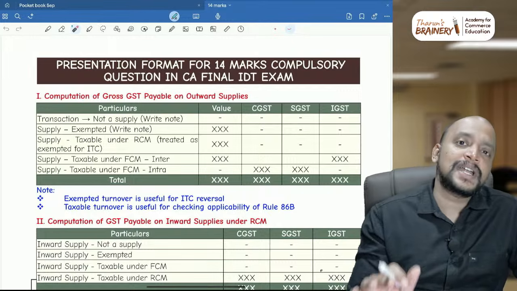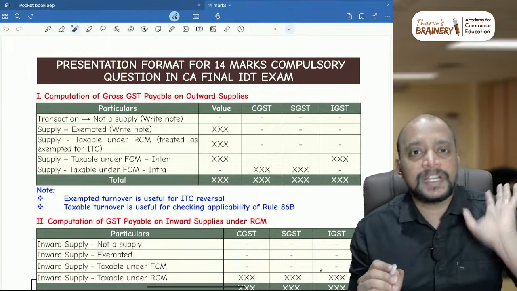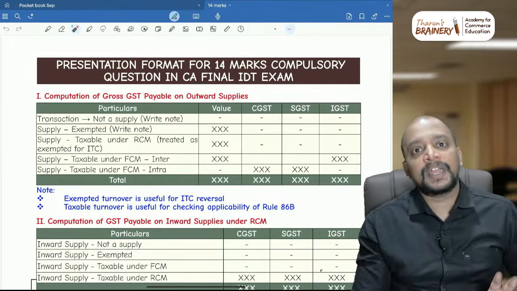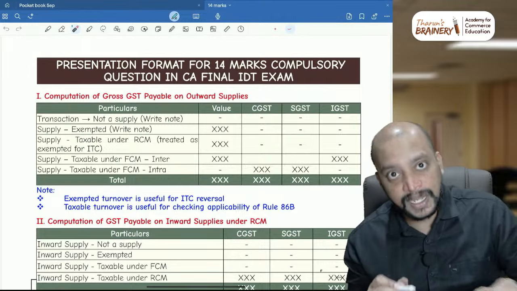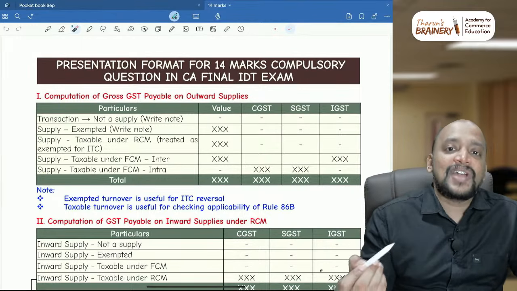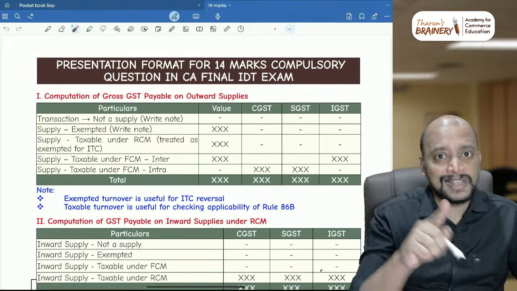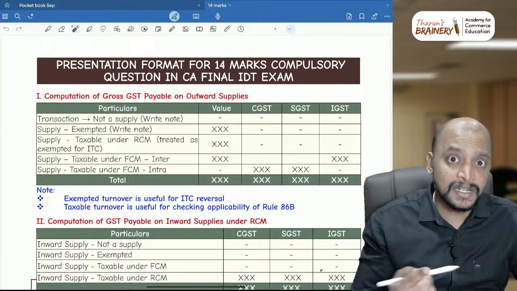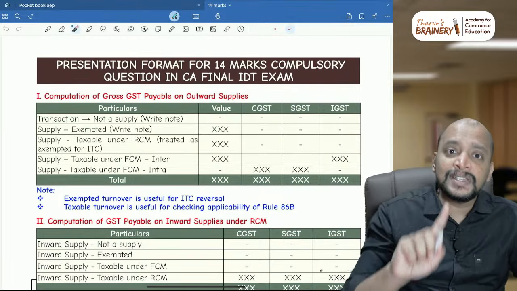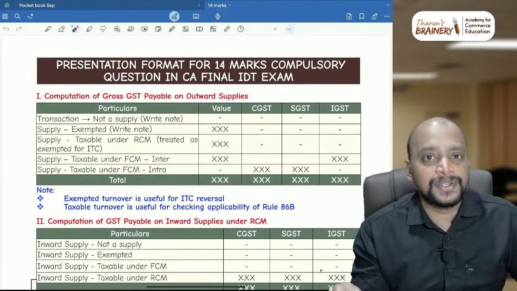Okay, outward transaction, first you need to see, is that transaction a supply or not a supply? If it is not a supply, then please write the note, because you will get the step marks for that. So for example, there is a transaction between distinct persons. Distinct persons within the state they will give. So within the state, it can be goods or it can be services. Only when they give within the state, they have obtained separate registration. You need to take separate registration.